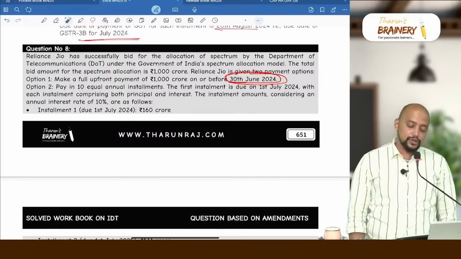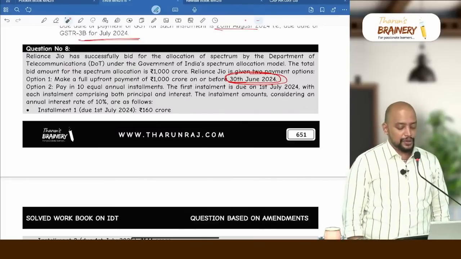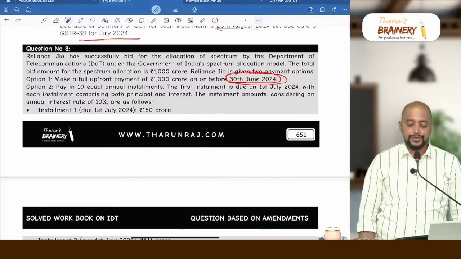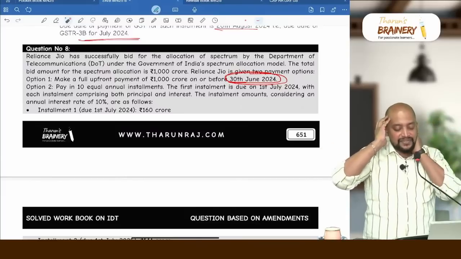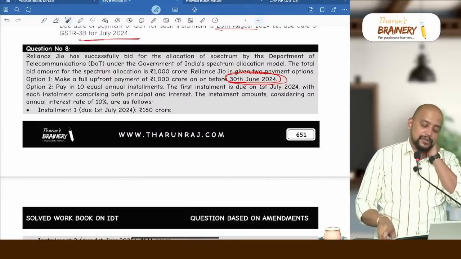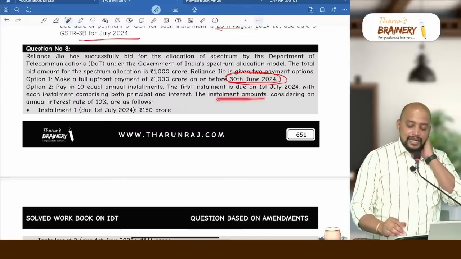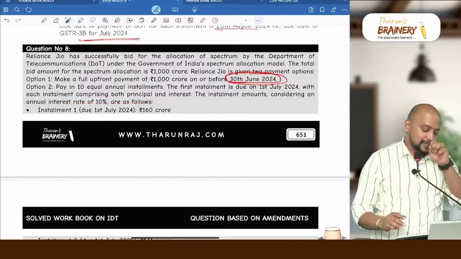Reliance Jio is given two payment options. Option 1, make a full upfront payment of 1000 crore on or before 30th June 2024. Option 2, pay 10 equal installments. The first installment is due on 1st July with each installment comprising both principal and interest. The installment amount considering an annual interest rate of 10% is as follows.